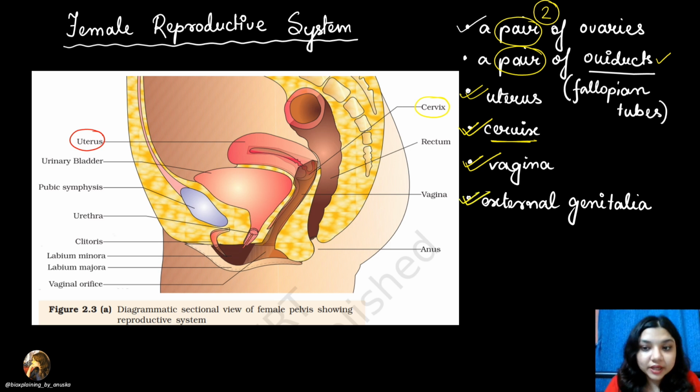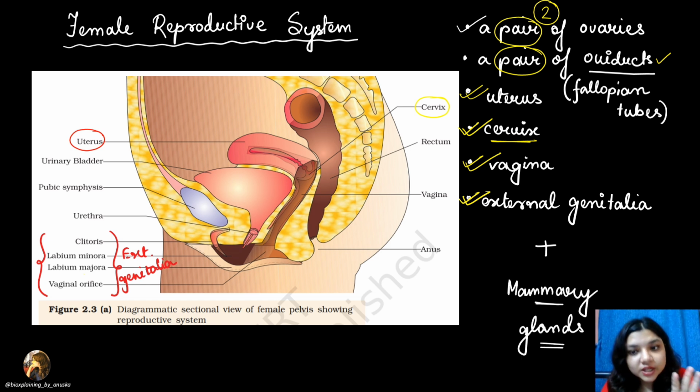What all comes under the external genitalia? Labia minora, labia majora, vaginal orifice, all these. And along with all of these structures, we will also study the mammary glands. Okay, so this is an overview. One by one, now we'll start discussing each of these in the required amount of detail. So first, let's start talking about the ovaries.